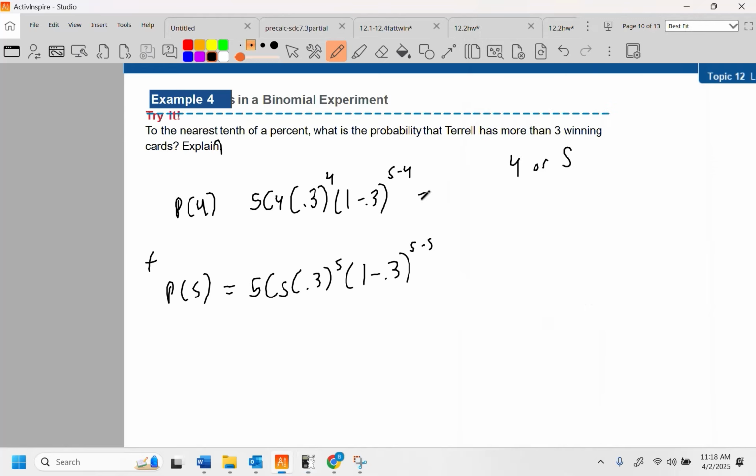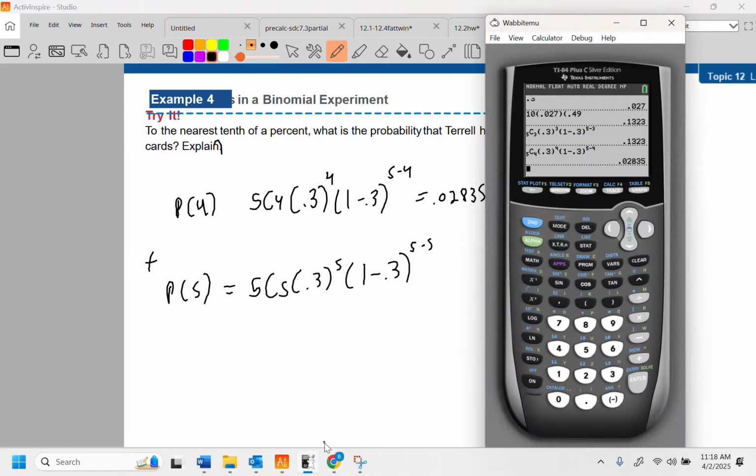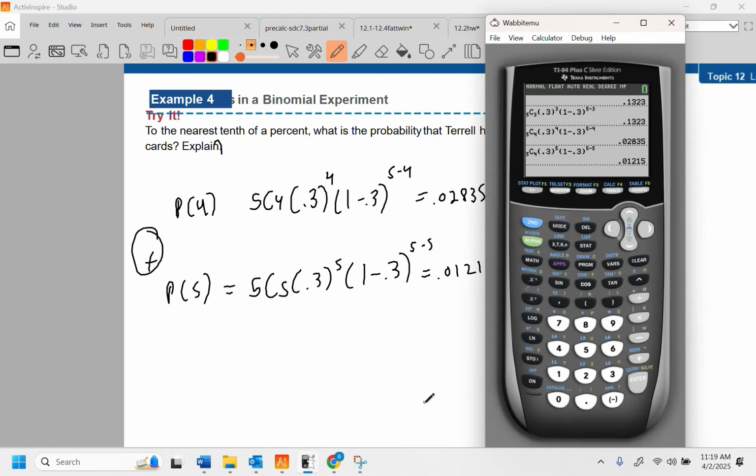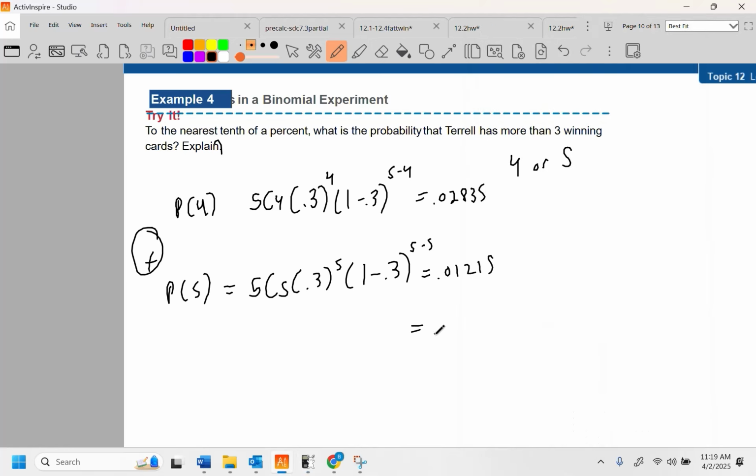.02835. Okay. Pay attention to what I'm doing in a calculator. 0.01215. And we have the add sign. .0405.